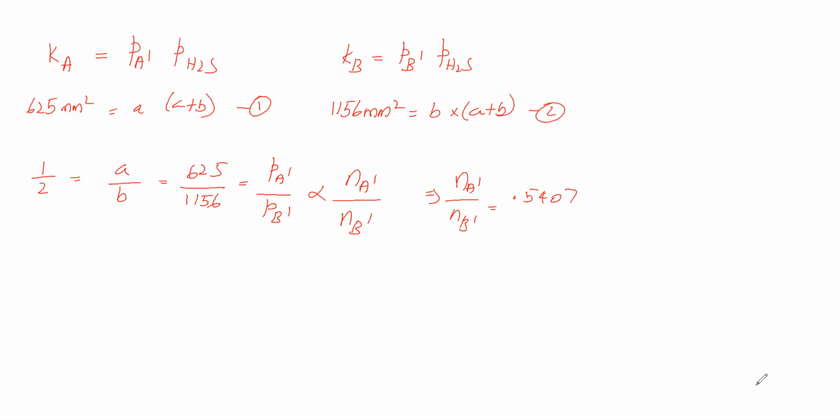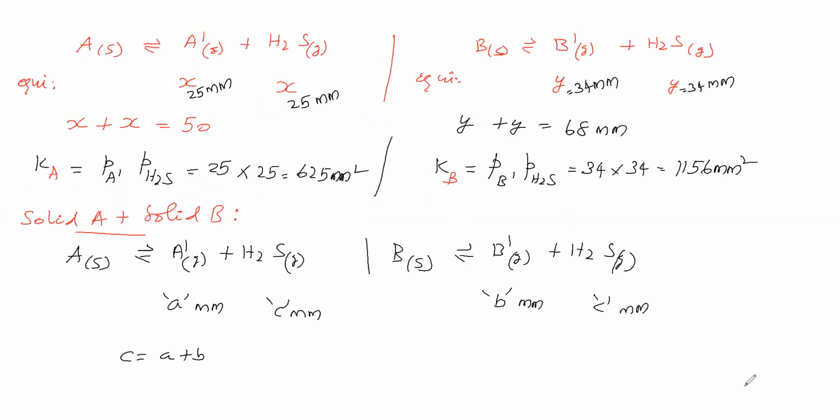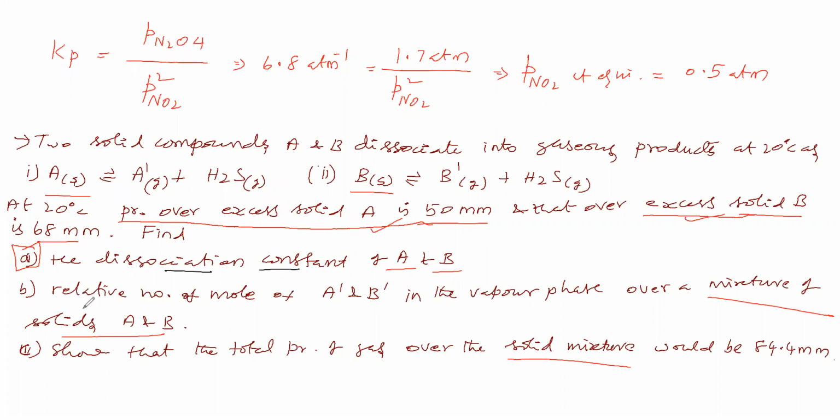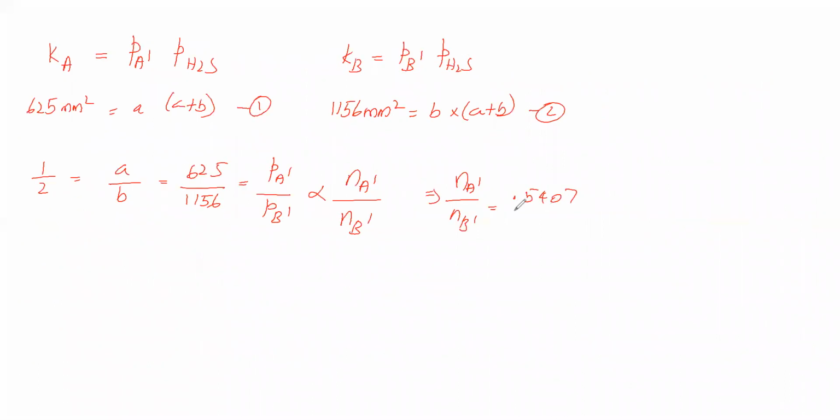It is a ratio. So they asked what is the relative ratio in the second subdivision. What they have asked is the relative number of moles of A dash and B dash in the vapor phase over a mixture of solids A and B. We got 0.5407. Next we will go for the third subdivision.